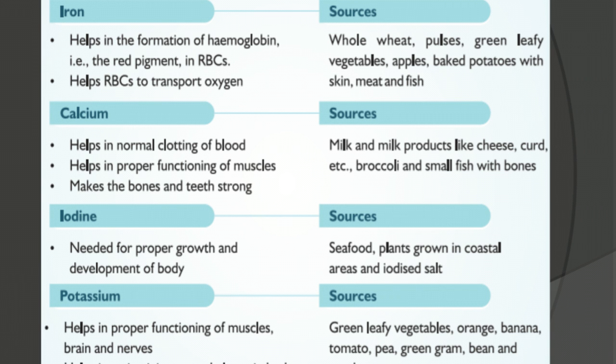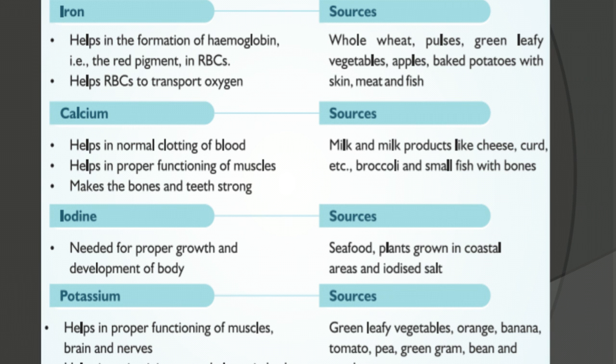The two main functions of iron are that it helps in the formation of hemoglobin and helps RBCs to transport oxygen, right? Very good. The sources are whole wheat, pulses, green leafy vegetables, apples, baked potatoes with skin, meat and fish.